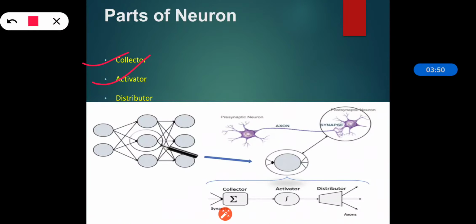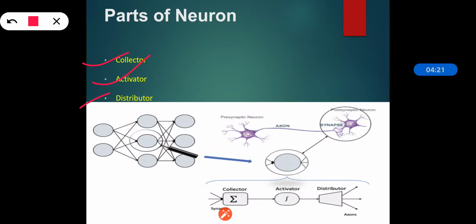Then comes the distributor. So distributor simply collects the signal after the activator and sends it. But how is it sending? It is sending with equal intensity. And to whom is it sending? To the rest of the neurons to which it is connected. So the graphical representation of neural network is there, where a single neuron is connected to the next layer of stacked neurons.